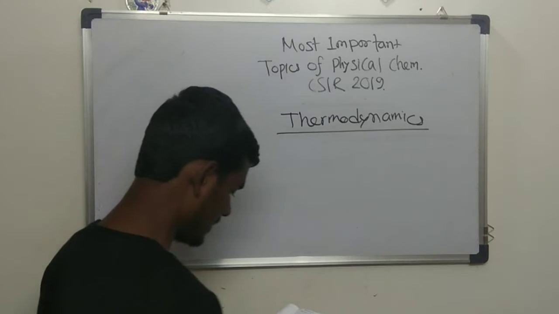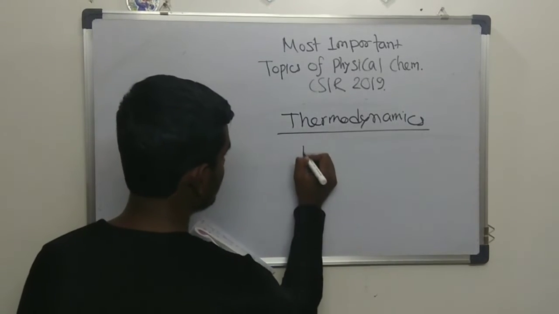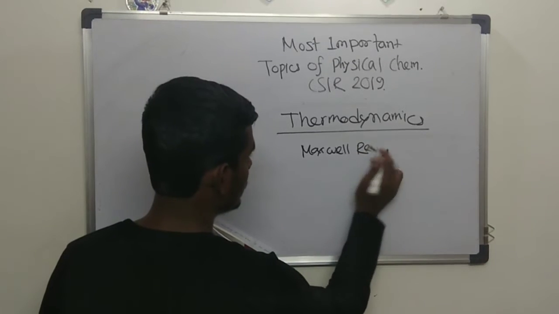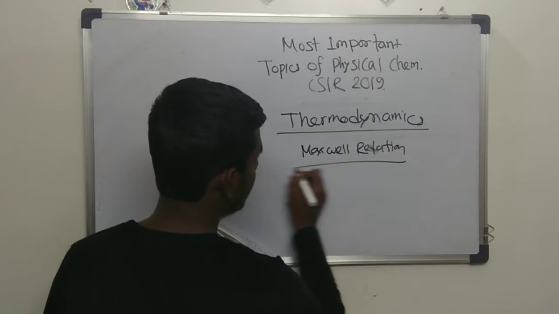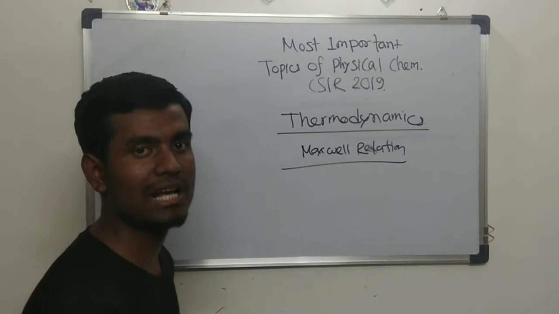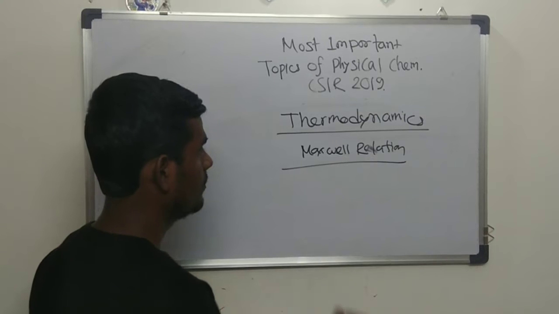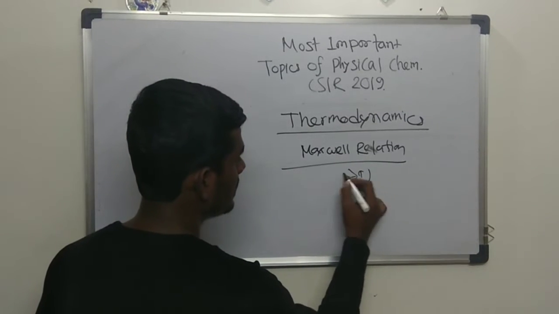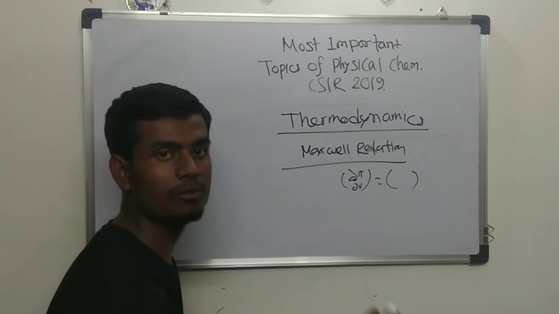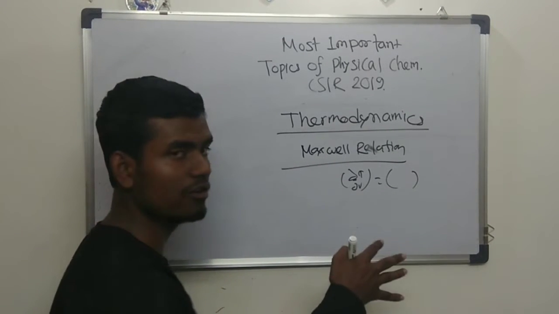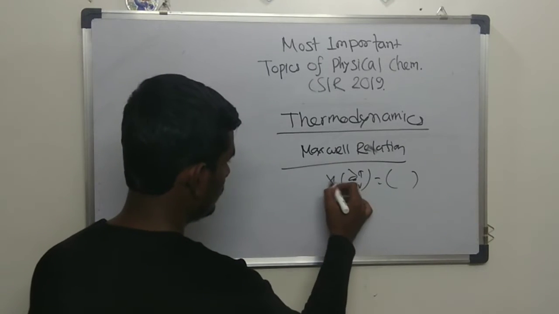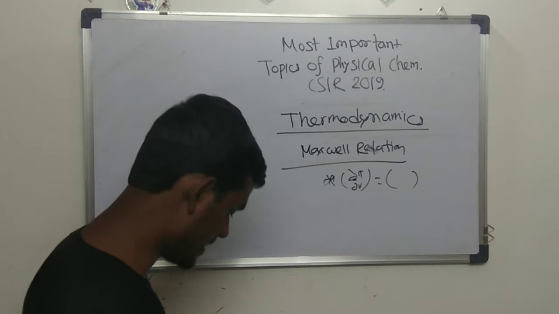Basically in thermodynamics, the most important part is the Maxwell relations. You will be given 4 or 5 options, say, and they will ask you which is the correct option. For example, del T, del V with a relation with some other parameter. So they will give 4 options and ask which will be the correct one. And we already have some videos on how to predict the correct options. These are the most trivial questions that generally appear in the CSIR.